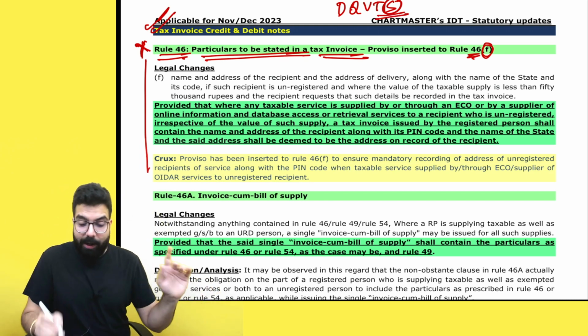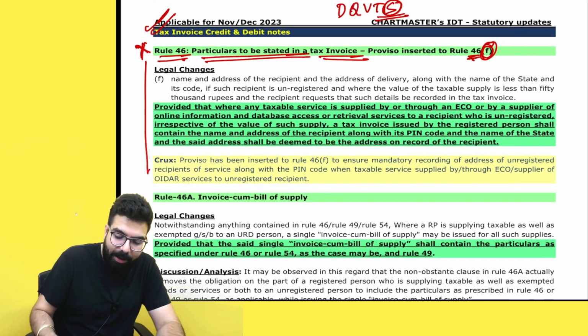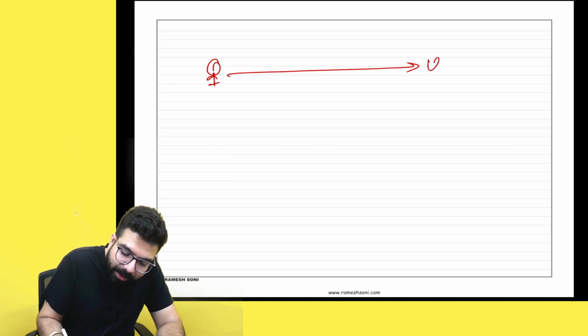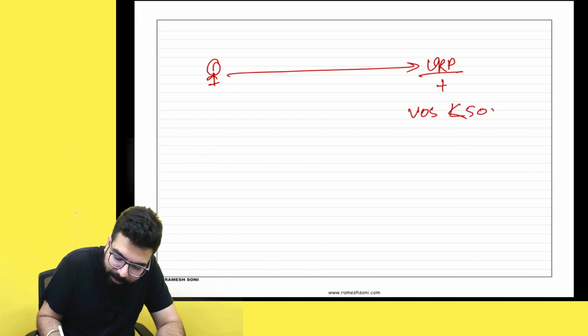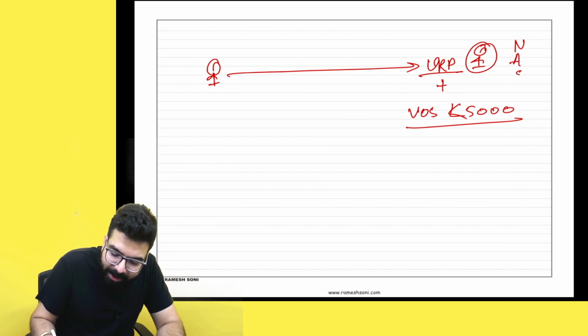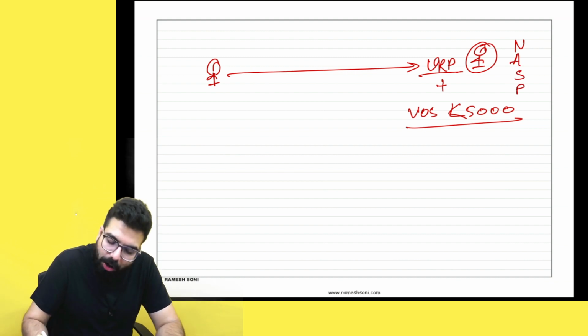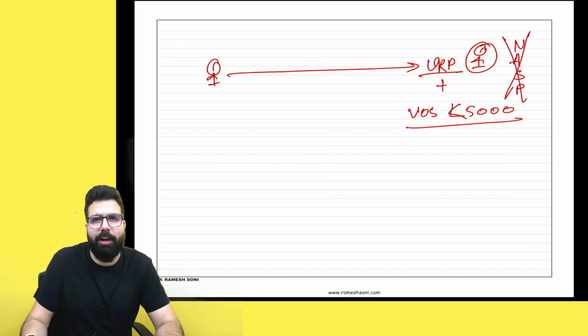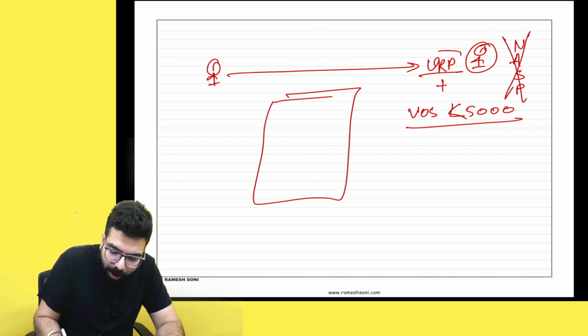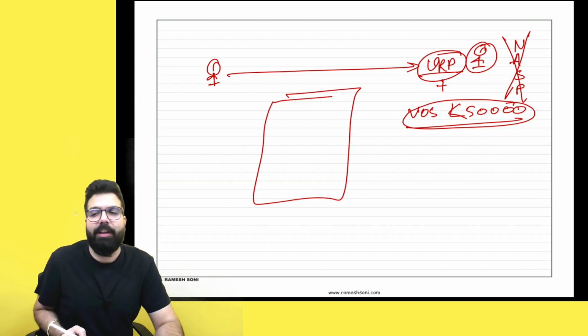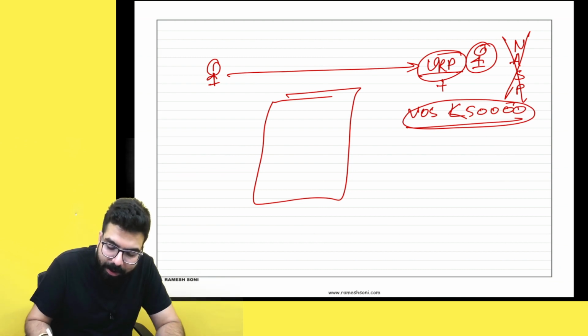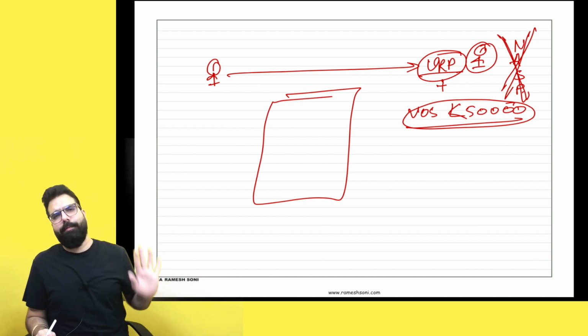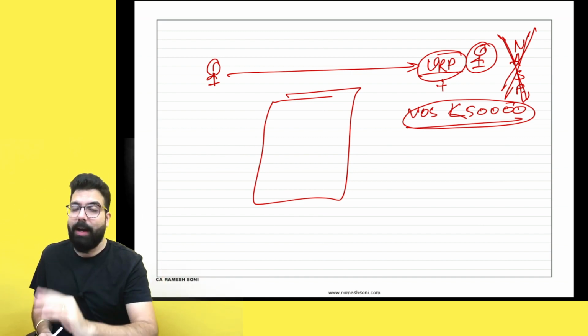in rule number 46. Now, rule 46F used to say, Ramesh, if you are doing a supply to an unregistered person, plus the value of supply is less than 50,000 rupees, then this person's name, address, state and pin code are not required. Means even if you don't capture them in the invoice which you issue, because he is unregistered and the value of supply is less than 50,000, then also it is okay. Not required. But if he demands, you have to capture. Otherwise, not required to be captured.